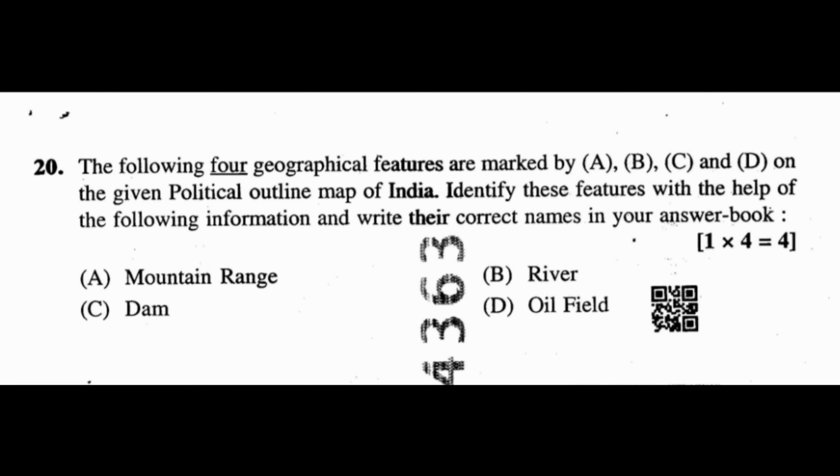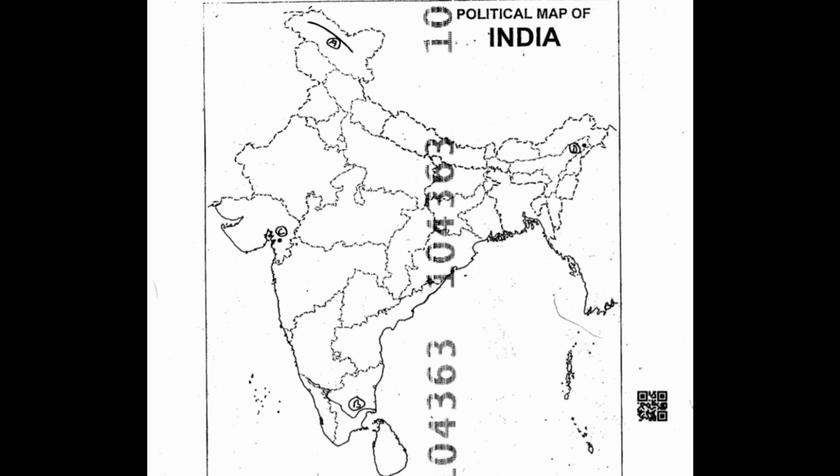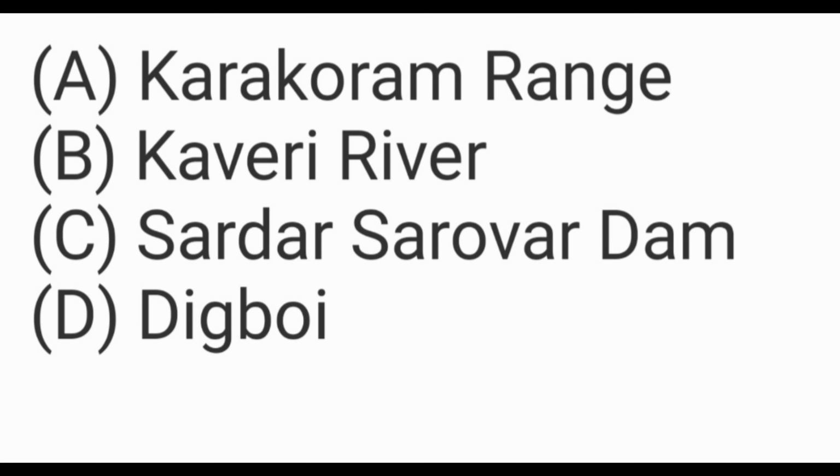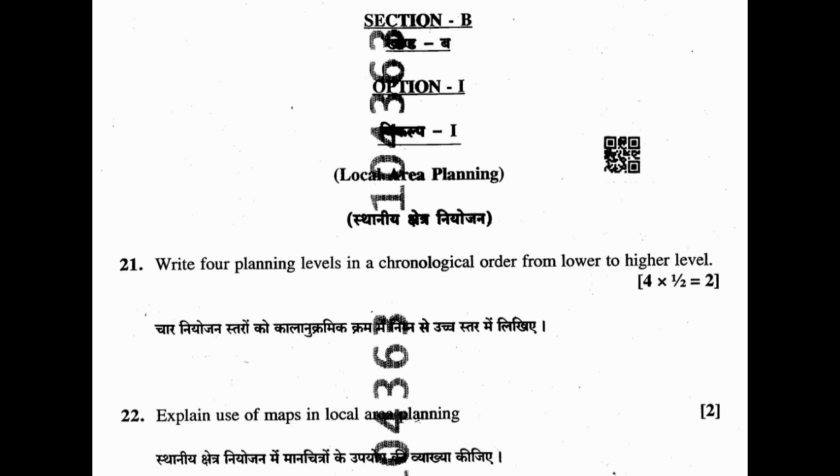Question 20. The following 4 geographical features are marked by A, B, C, and D on the given political outline map of India. Identify these features with the help of the following information and write their correct names in your answer book. A. Mountain range, Karakoram Range. B. River, Kaveri River. C. Dam, Sardar Sarovar Dam. D. Oil field, Digboi.